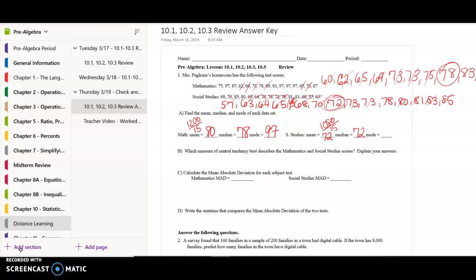And for this one, the mode, there's two 68s and there's two 73s. So it's going to be 68 and 73.